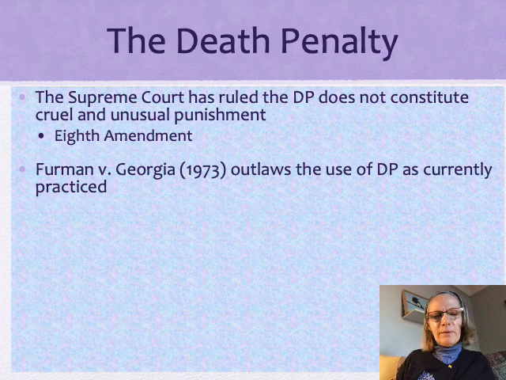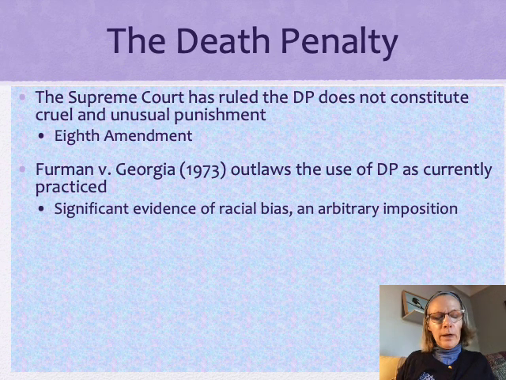Furman v. Georgia is a case that looks at whether the imposition of the death penalty is unconstitutional, whether it constitutes cruel and unusual punishment, in large part because the people representing Furman at the Supreme Court entered all of this evidence about just how arbitrary the imposition of the death penalty is from state to state.